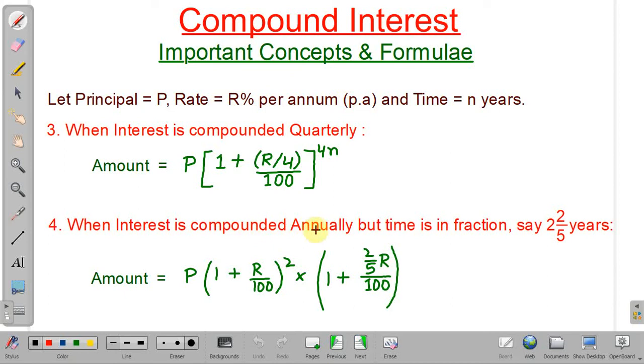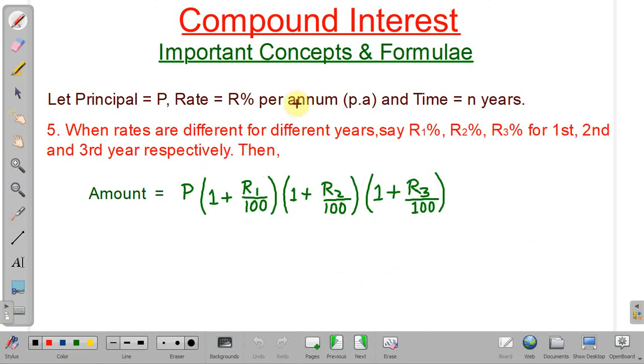Compounded annually, but the time is in fraction, say 2 and 2 by 5 years. Here we segregate the integer portion and the fraction portion, and we calculate the amount equal to principal into (1 plus R by 100) to the power 2. 2 is the integral portion, so whatever integer is there you put here, into (1 plus 2 by 5 R by 100). This fraction is less than 1, so 1 plus 2 by 5 R by 100.